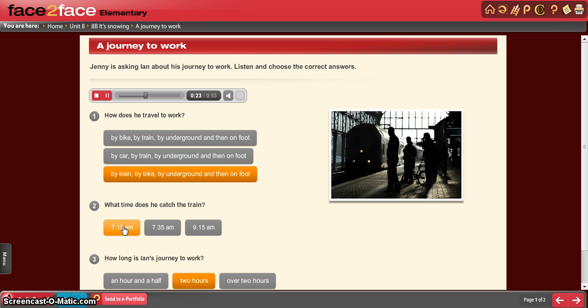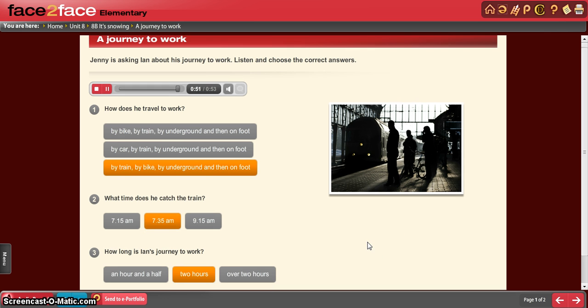I catch the 7:35 train. The journey to Victoria takes about an hour. Then I get the Underground to Piccadilly and walk from there to my office. It's only about 5 minutes on foot. So I'm in the office by 9:15. That's a long journey. Yes, it's 2 hours in total. But when there's a transport problem, it's a lot longer.